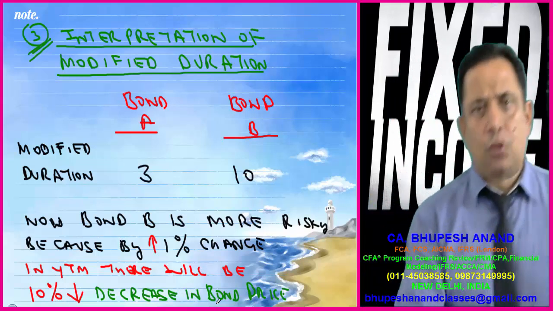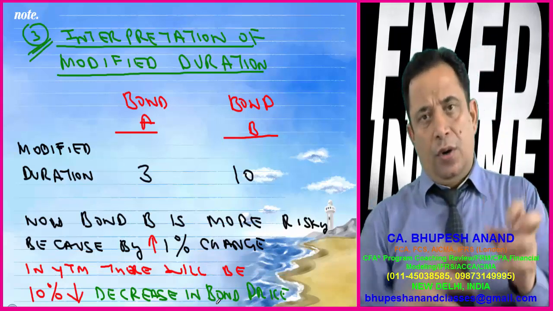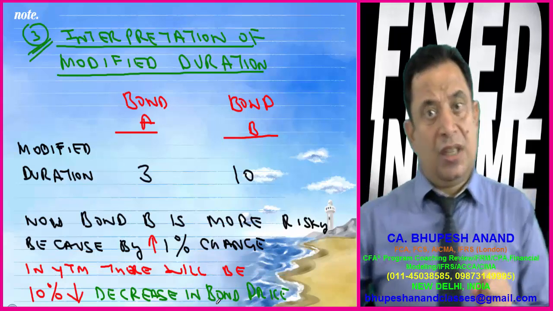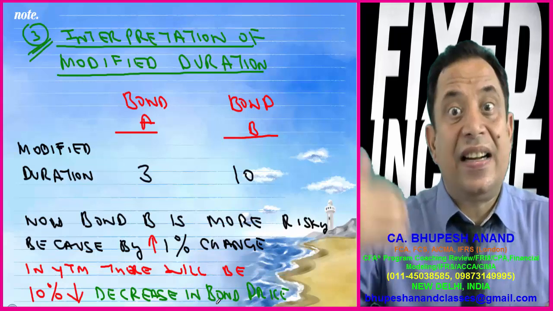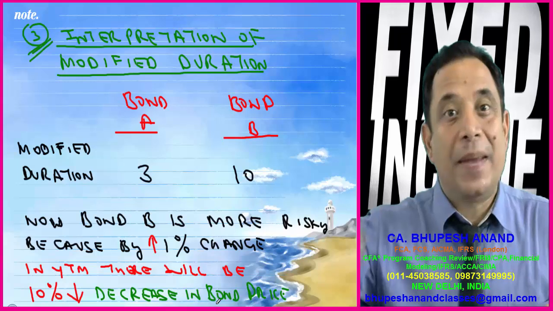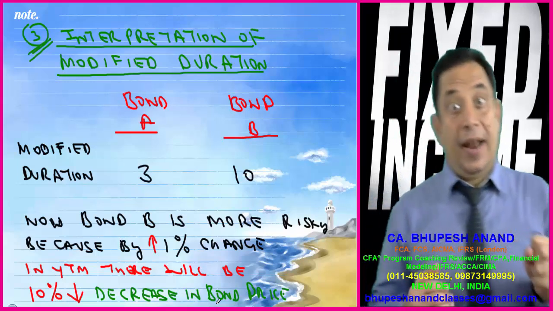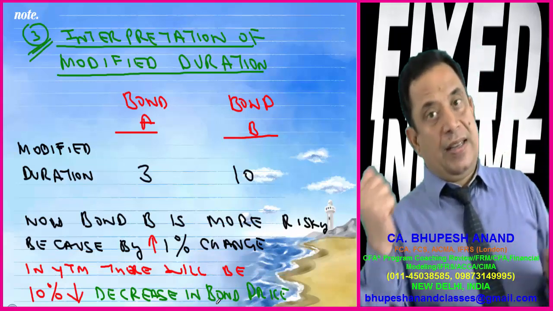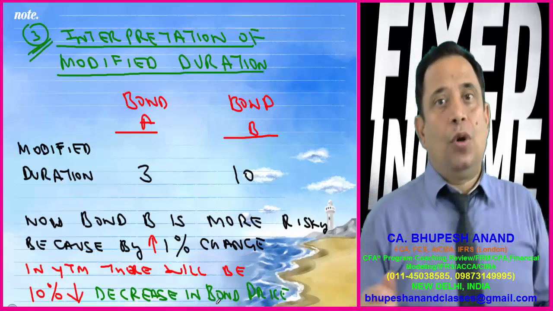Now, supposing there are two bonds, bond A and bond B, and in bond A this is the modified duration and in bond B this is the modified duration. Then with the help of modified duration, I can say that there is a high incidence of interest rate risk in case of bond B as compared to bond A, because bond B has a higher modified duration. And now when I am aware that this bond has a lower modified duration and this bond has a higher modified duration, I can manage my portfolio.